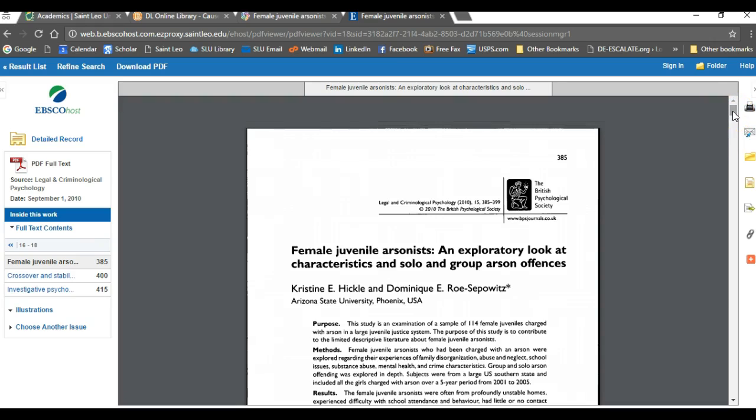Now, the first page or 2 of any peer-reviewed article is going to have all the information you need to create a proper APA citation, meaning the author's name, the title of the journal, the volume and issue, the page numbers of the article, and a DOI. And if there's no DOI, you can copy and paste the URL at the top of the screen for this full text article. The URL for anything else is going to be incorrect.